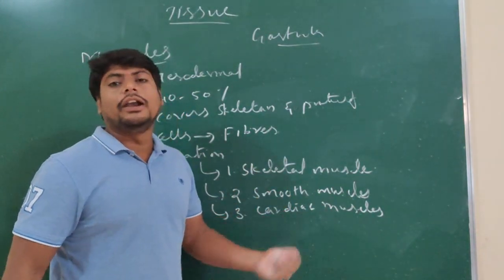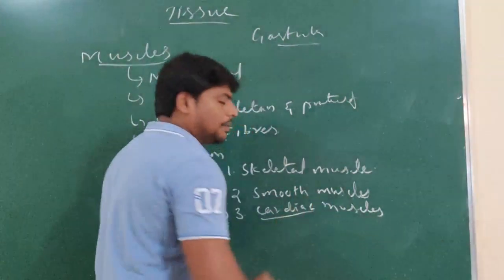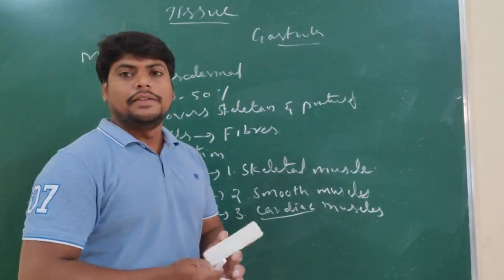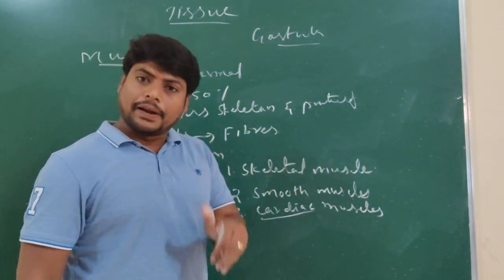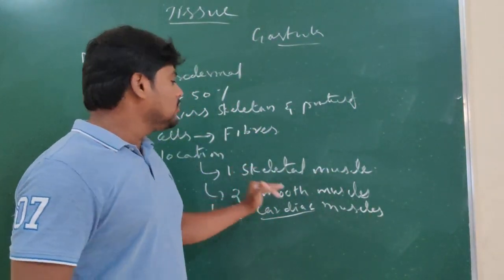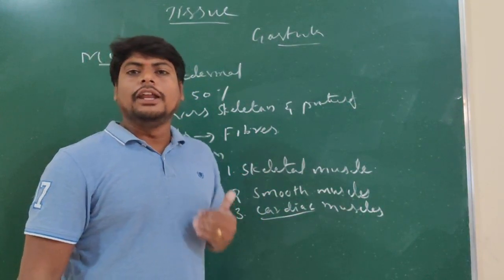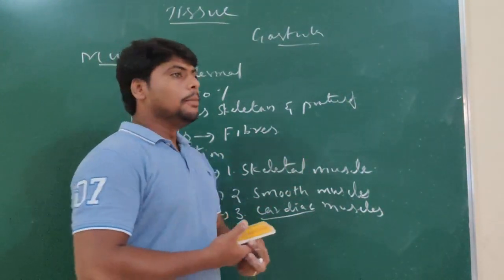And cardiac means the heart: the muscles of the heart. We study cardiac muscles separately. These are the three types of muscles present in different parts of our body.